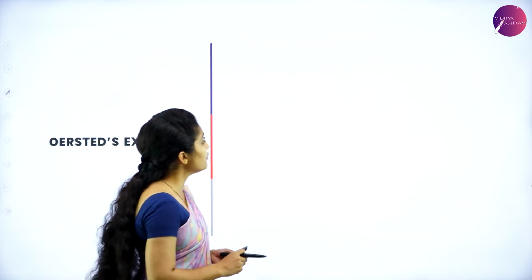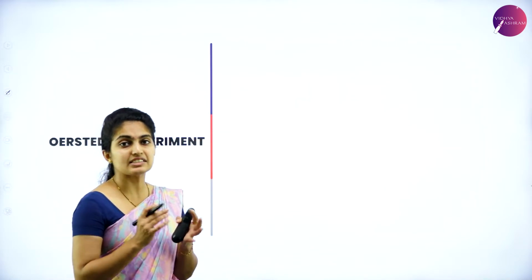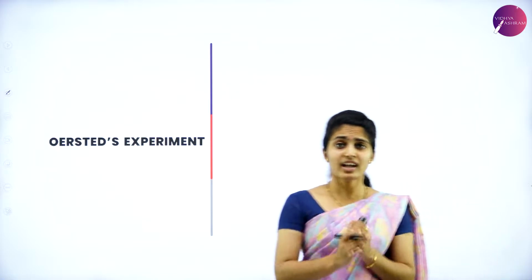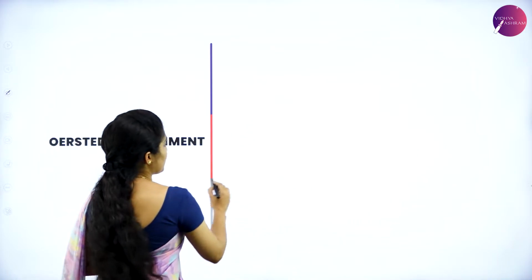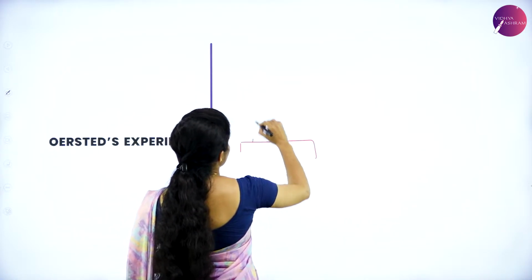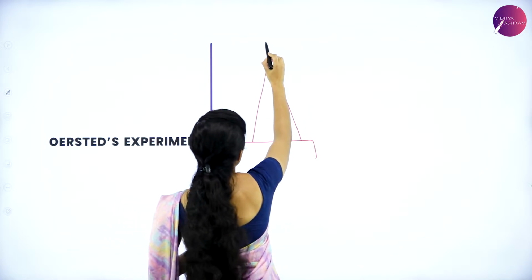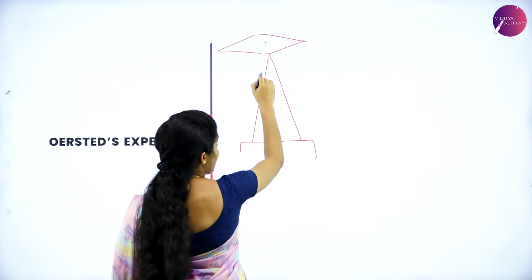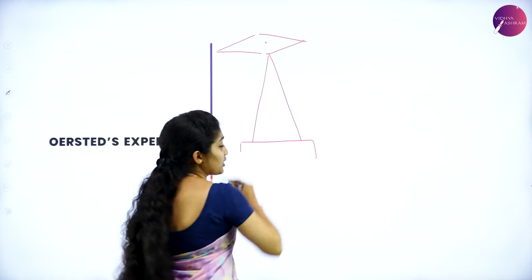Now, Hans Christian Oersted, what did he do? He conducted an experiment. How did it look? There was a compass needle placed like this, with two sides as the pointers.